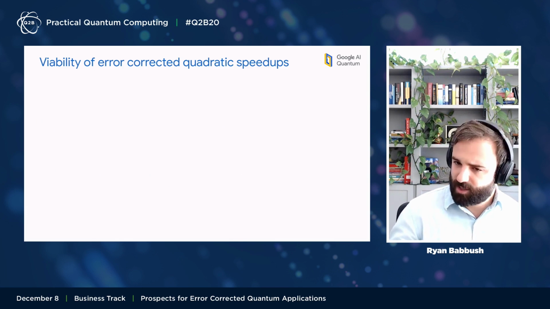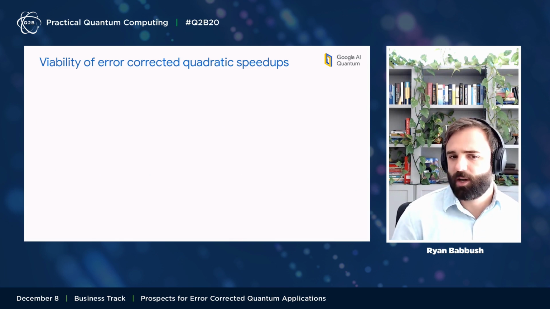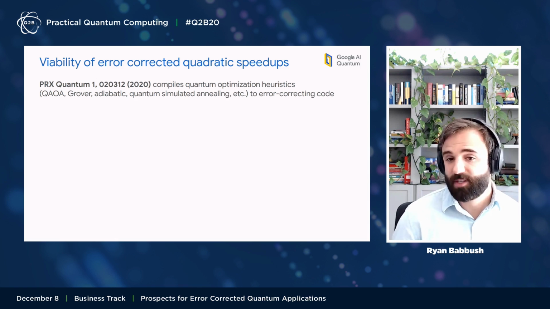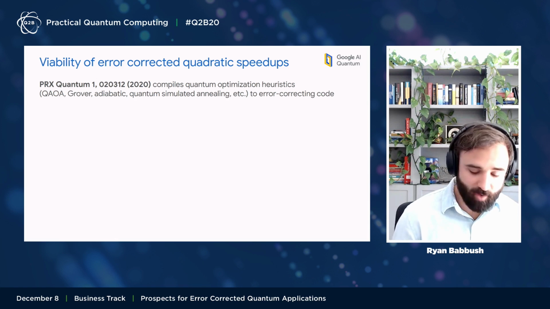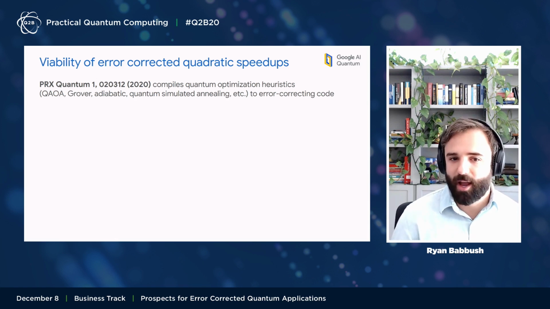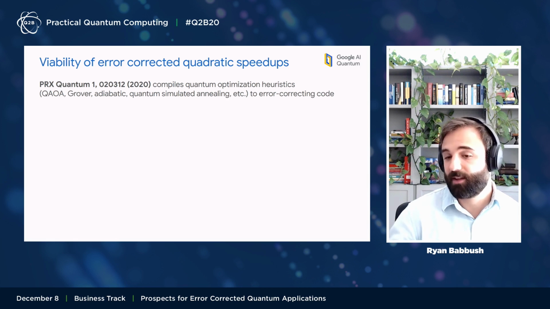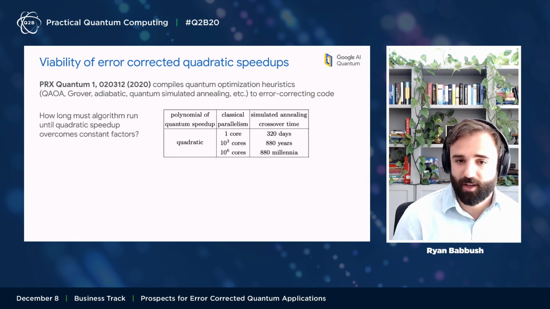I'm now going to get into a little more detail about what numbers might look like for quadratic speedups. We had a recent paper out, which I'm citing here, where we compile a bunch of heuristic algorithms for optimization to error correcting codes, and we look at the overheads. We looked at things like QAOA, Grover's algorithm, and a quantum algorithm for simulated annealing that gives a quadratic speedup over classical simulated annealing, among other things.